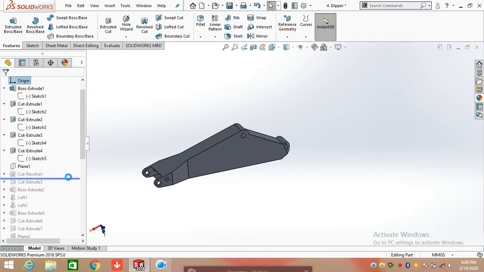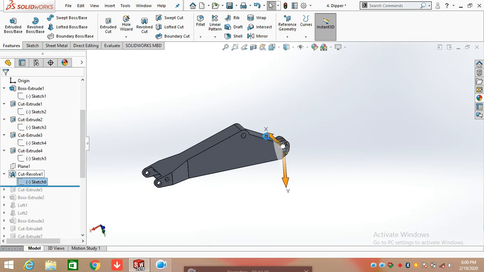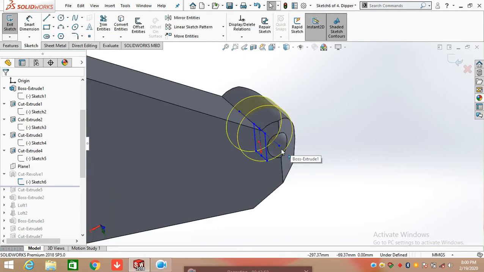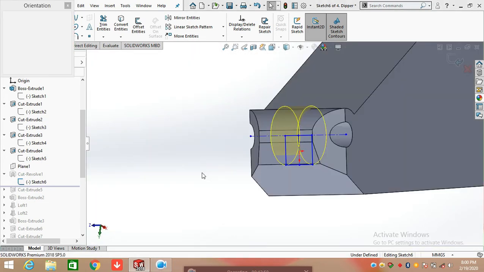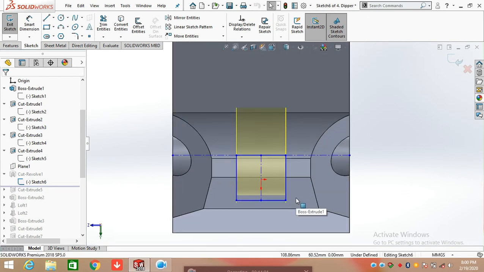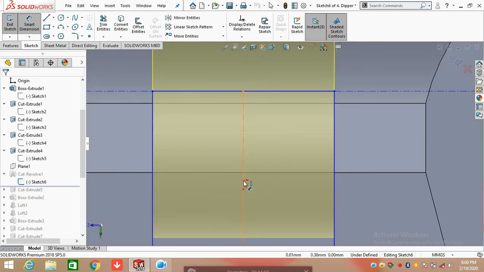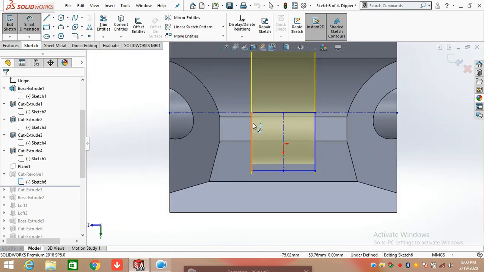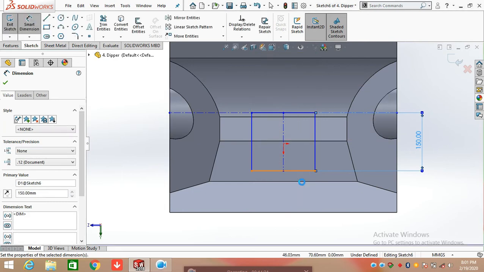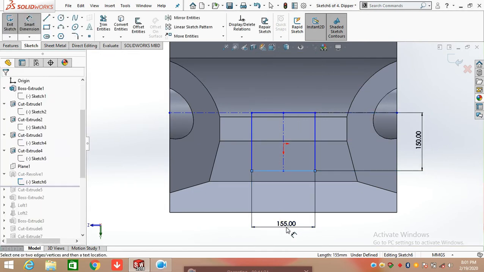Now we are going to apply a revolve cut on the plane which I have created. So select the plane and draw a sketch here. First of all, draw a center line. Now defining its distance from the origin. This is 150 mm and 155 mm.